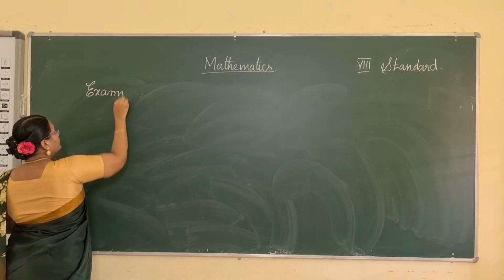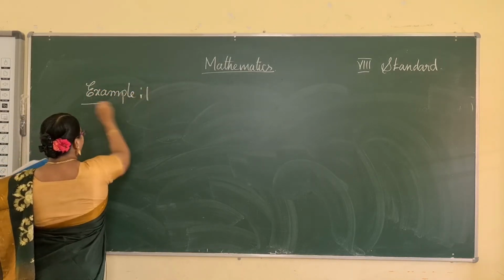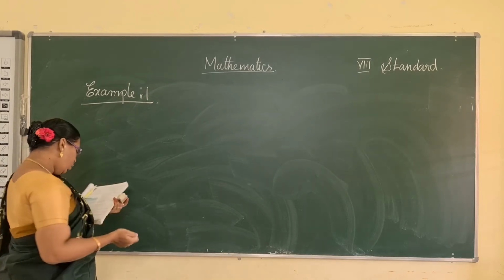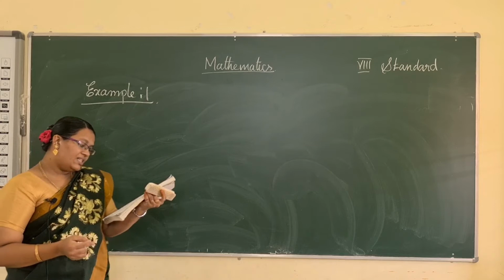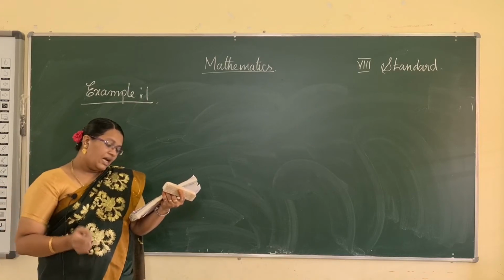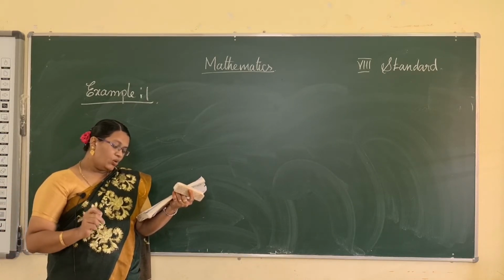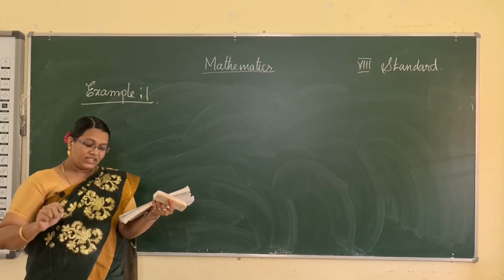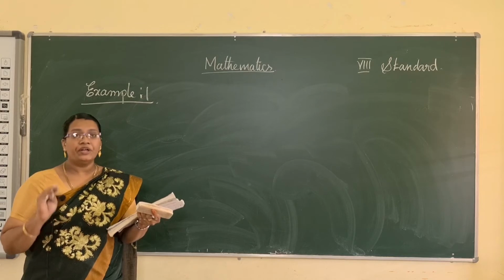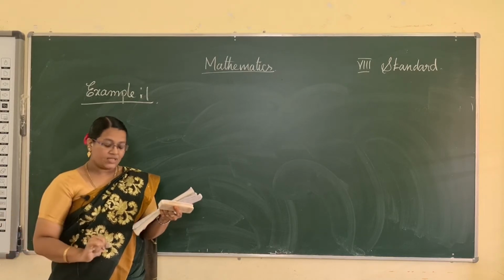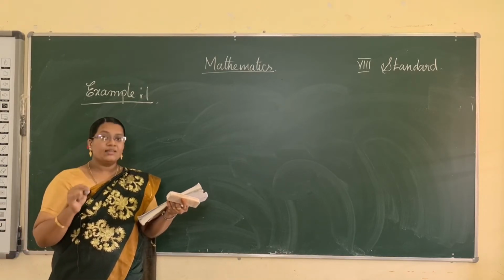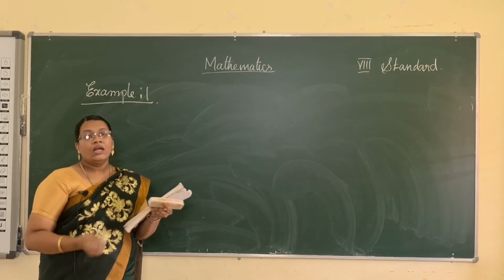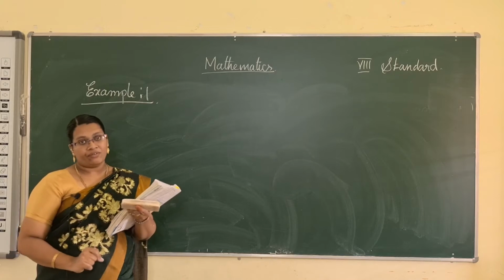Example 1. Find out whether 225 is a perfect square or not. If yes, then whose square is 225? What is given? Find out whether 225 is a perfect square, and if yes, then whose square is 225. That is the question.